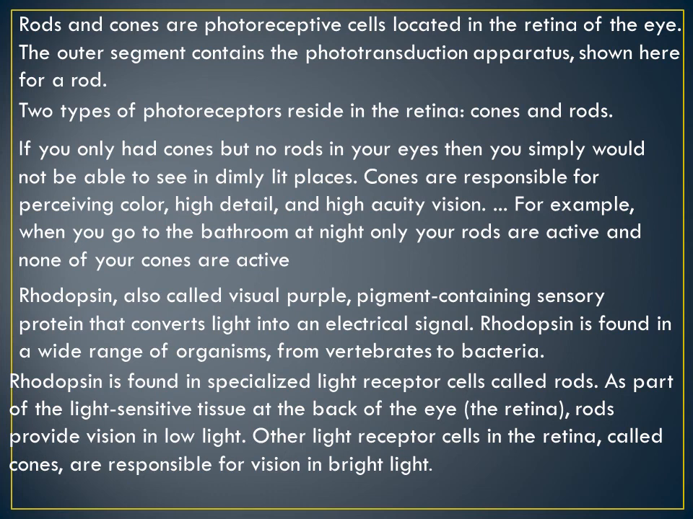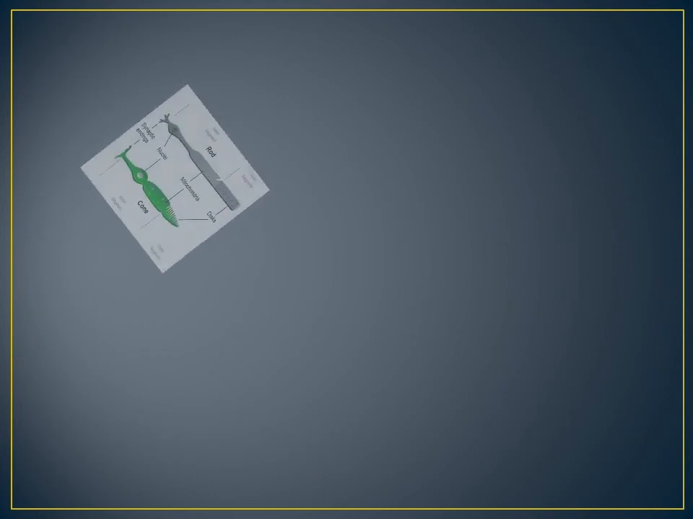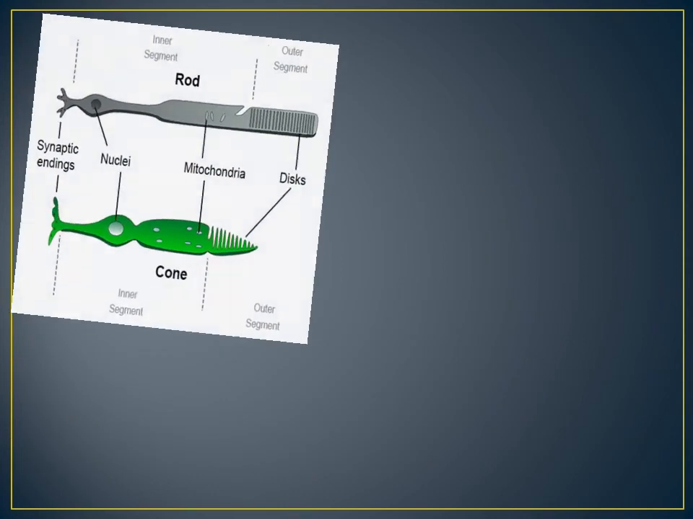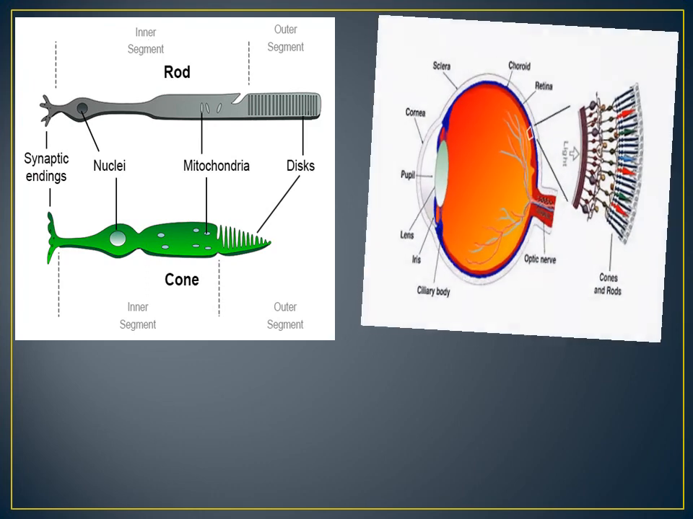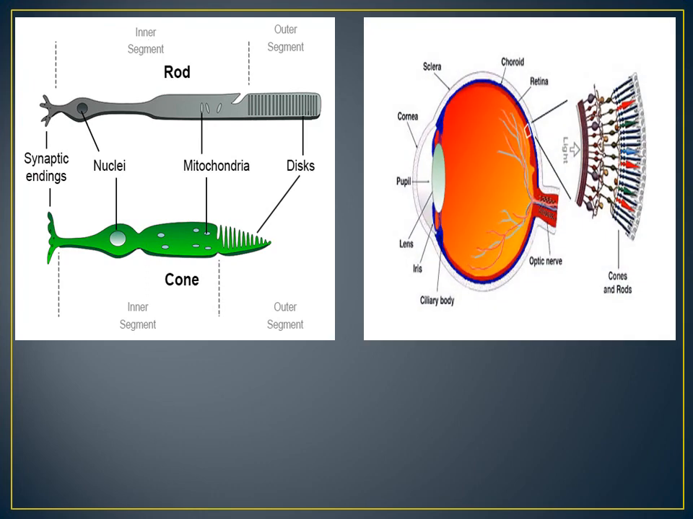Understood, children? Is it clear? Now see the diagram of rod and cone in the retina. I hope it is clear. Do your homework and send me.